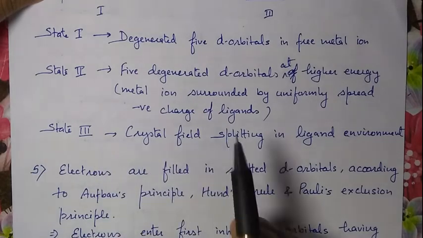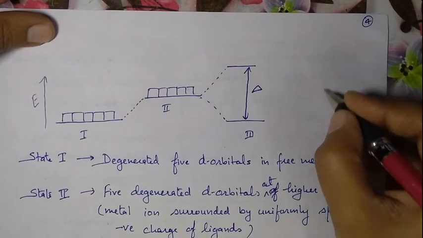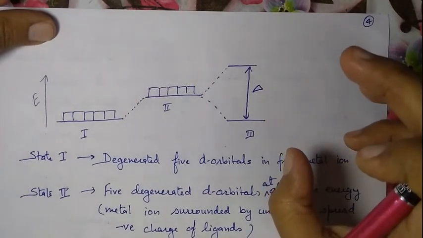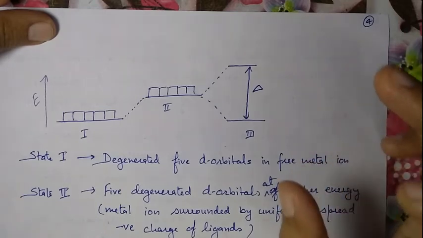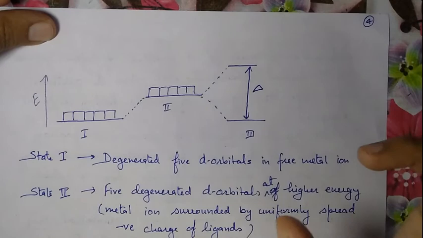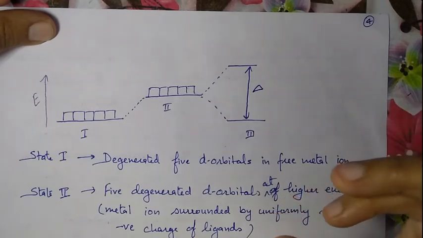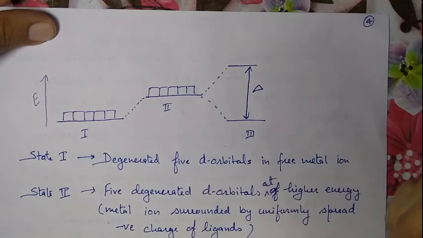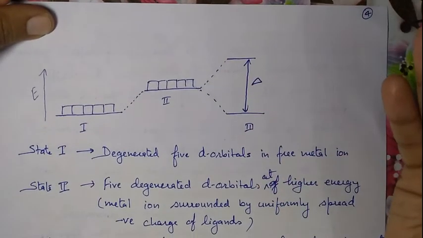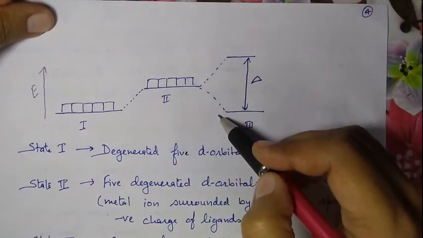of crystal field splitting. When any ligand present around the metal ion approaches the metal ion to a particular geometrical position, maybe tetrahedral position, maybe octahedral position, then splitting of these d orbitals takes place.